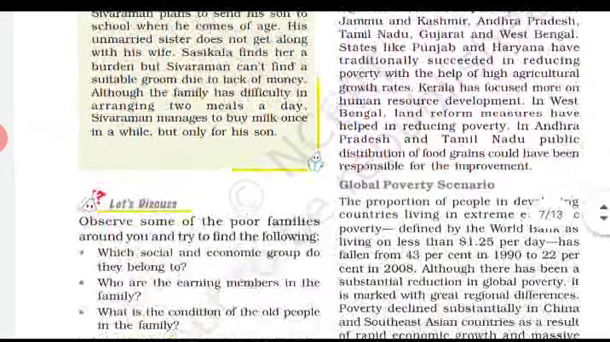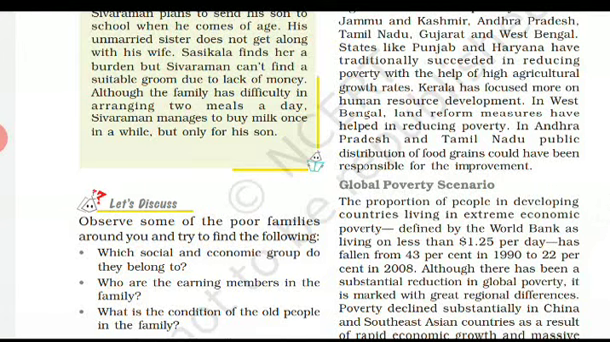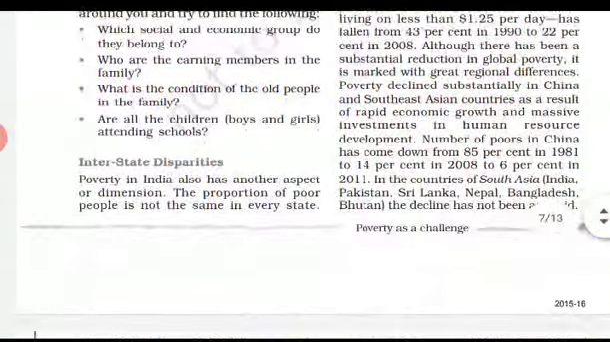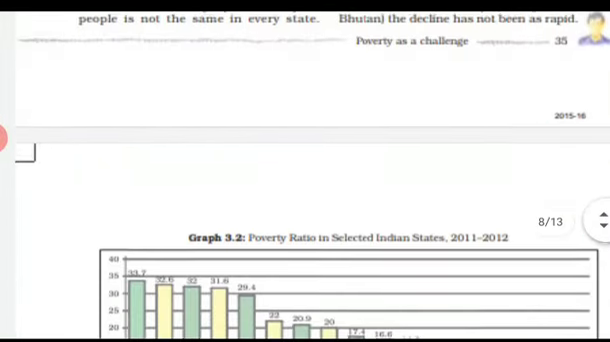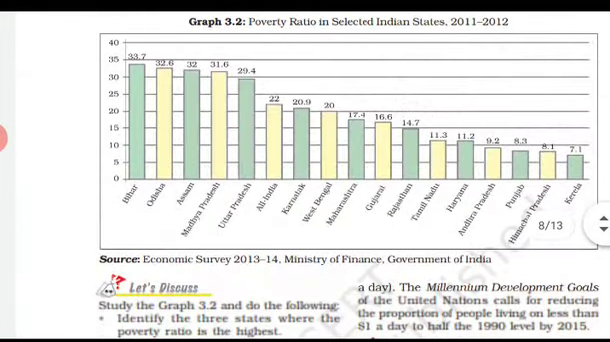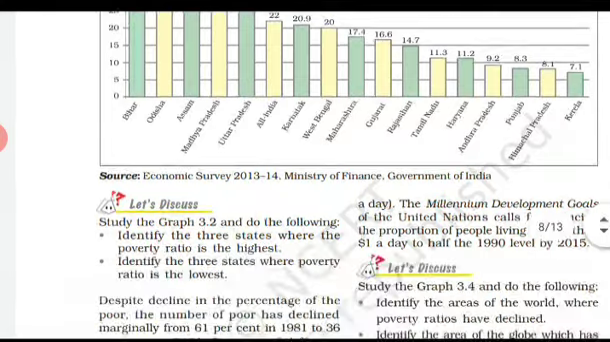If you see the global poverty scenario, the situation globally is also like that. Some of the countries have declined poverty, but some of the countries are still facing poverty. Globally also you can see the situation like this. If you see this graph from there, sorry.